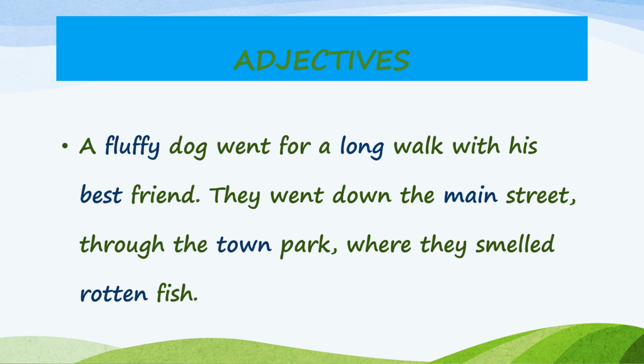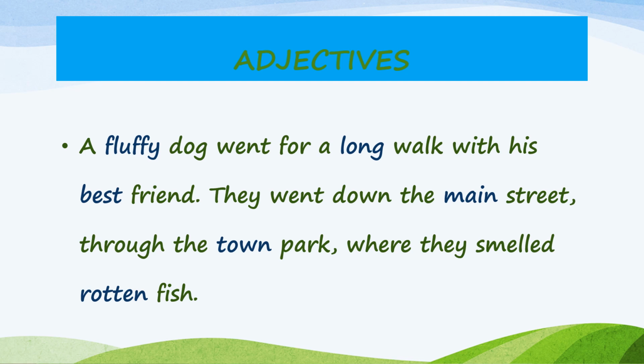Dog is an animal, right? Now I'm describing this dog. How am I describing? It is very fluffy. So this word fluffy is describing the animal. That's an adjective. Now long walk. So a walk. How is the walk? It's very long. So this word long is describing the word walk. So long is an adjective.